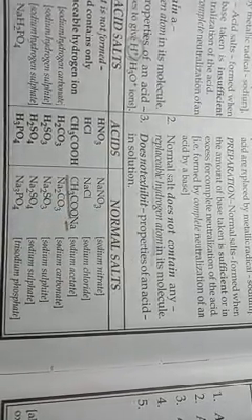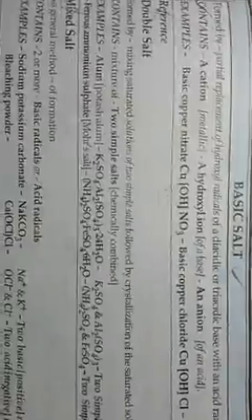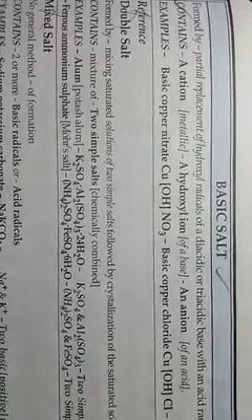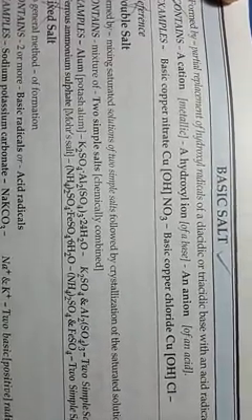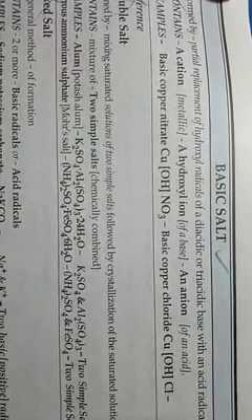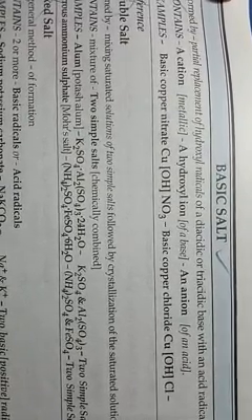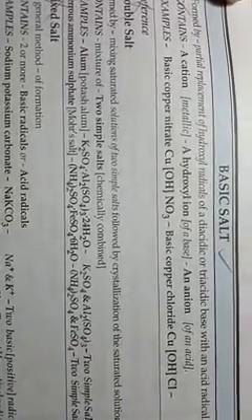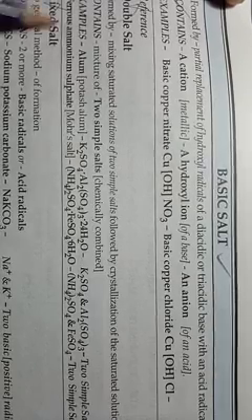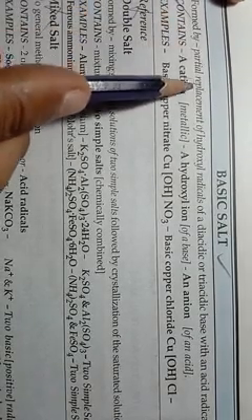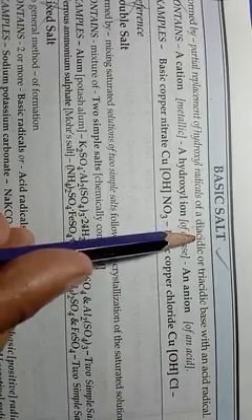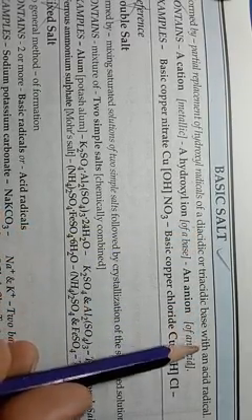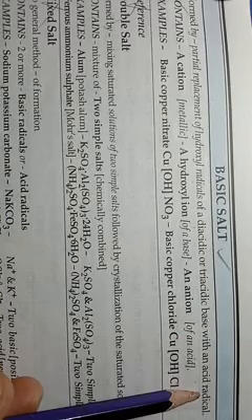Okay, students. Then come to the next page. The next type of salts are basic salts. Basic salts, according to the definition, are formed by partial replacement of hydroxyl radicals of a diacidic or triacidic base with an acid radical.